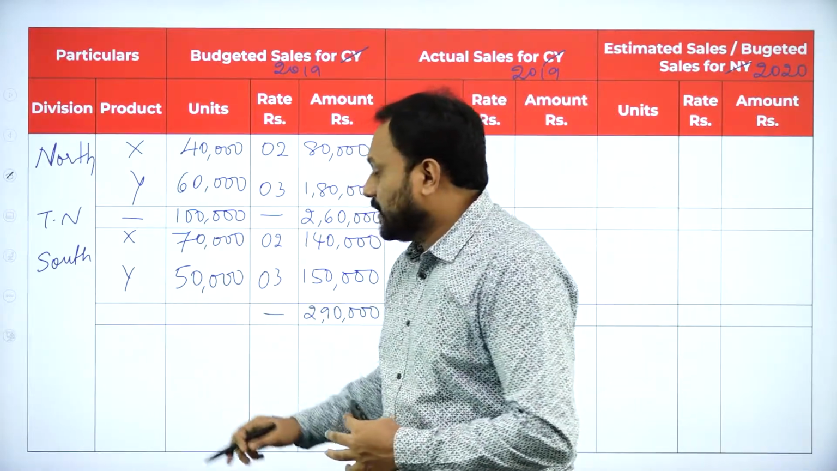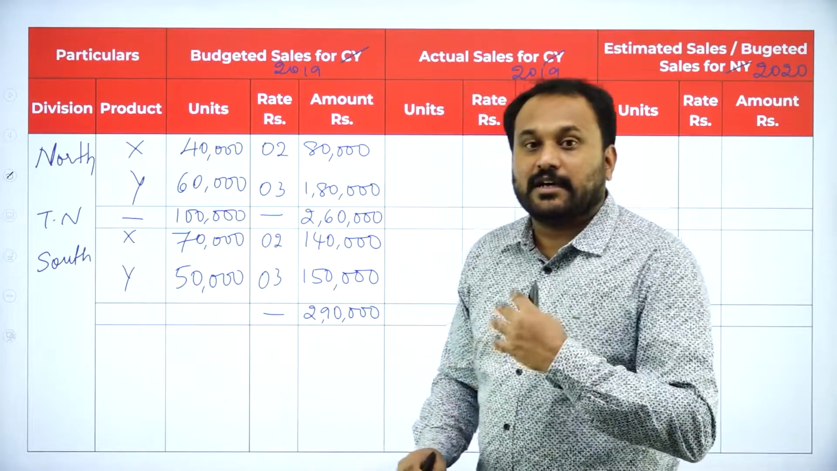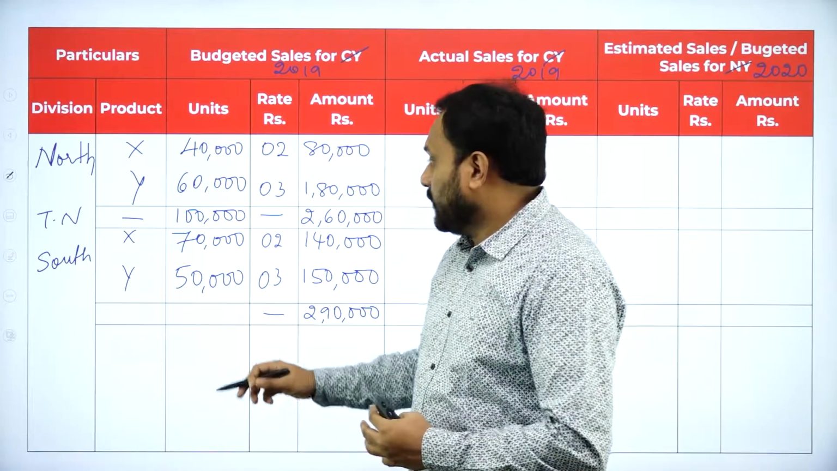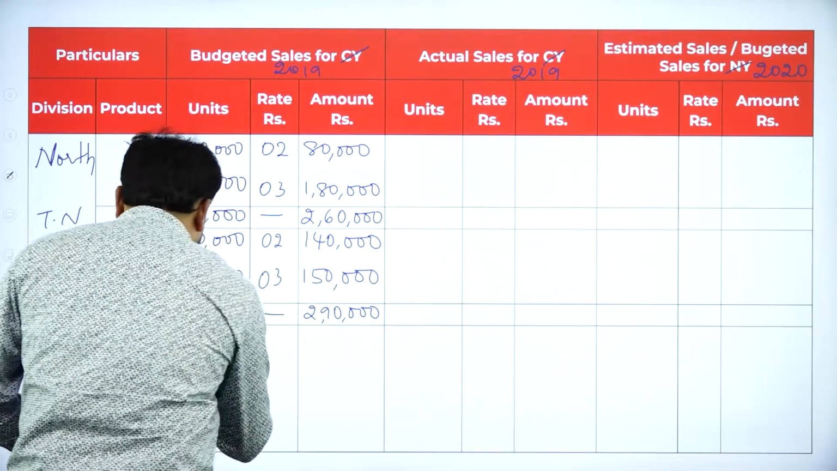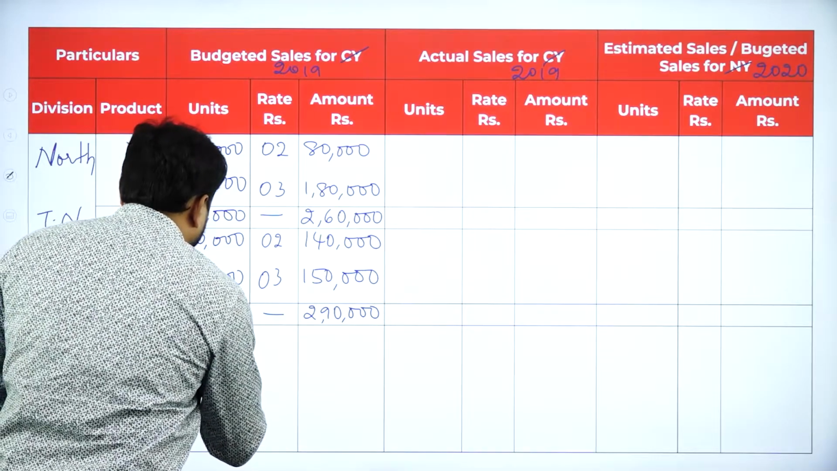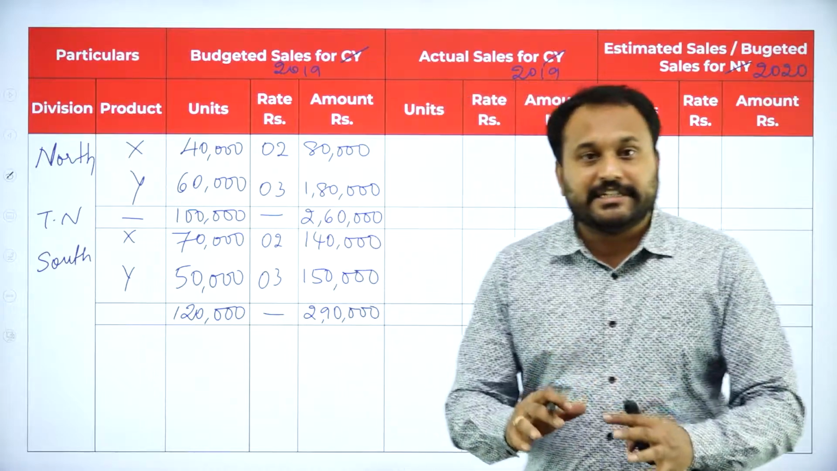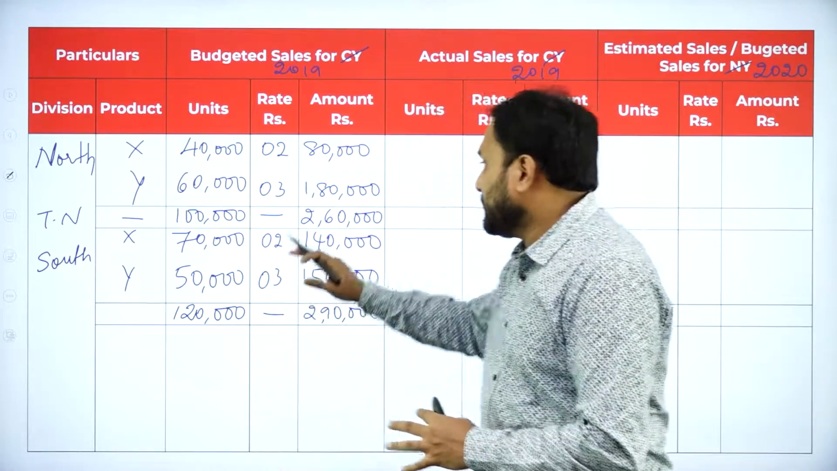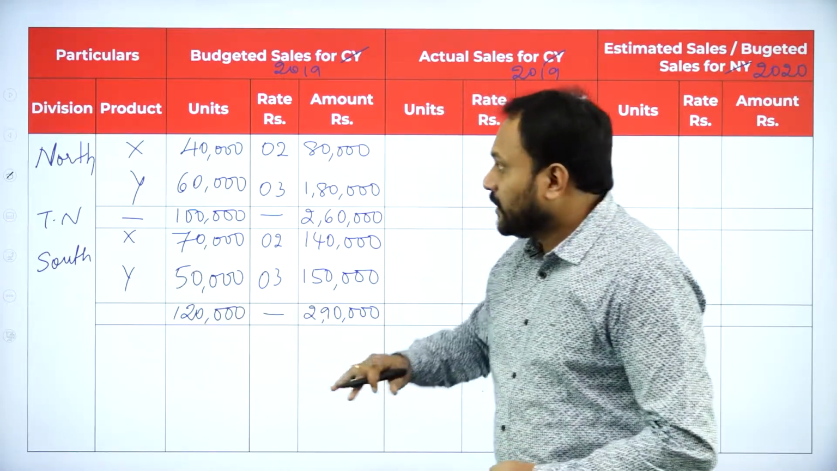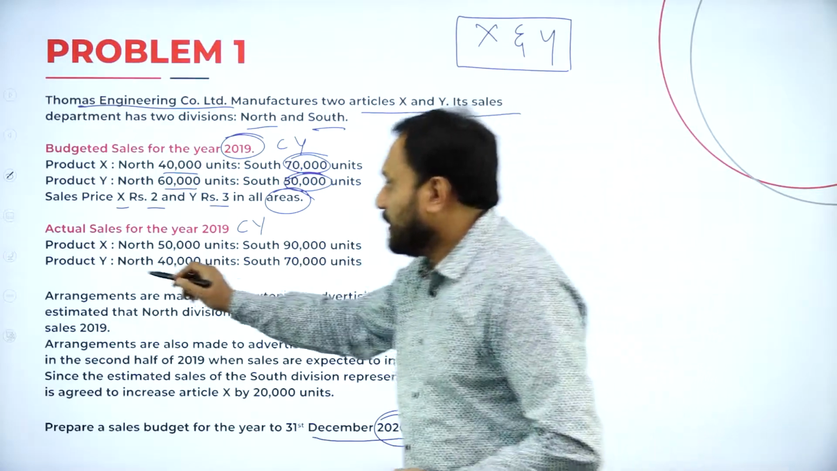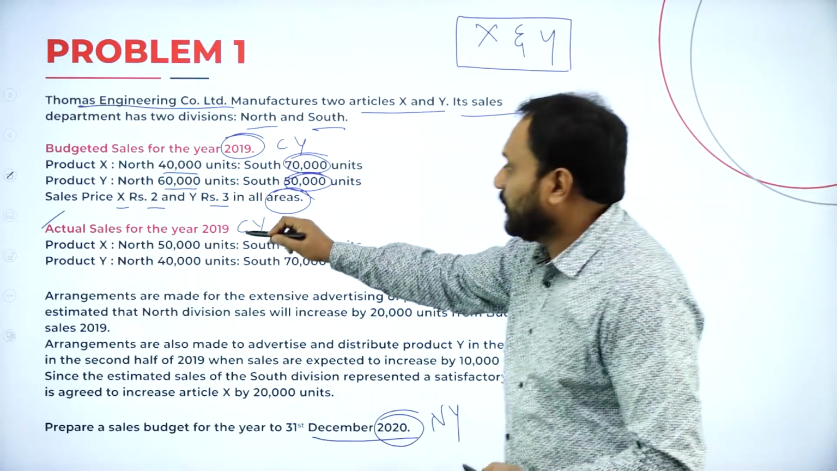It's a very easy format. Now 5 plus 7, if you go with it, it is 12. So it is 12 in the sense 1,20,000, and this is what the budgeted sales for 2019 is done. We are done with that. Now we will go back and we will check the actual sales for the year 2019.